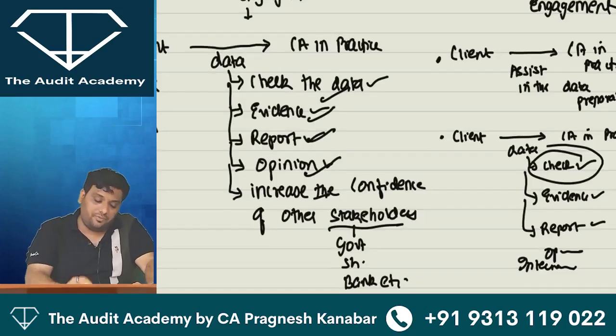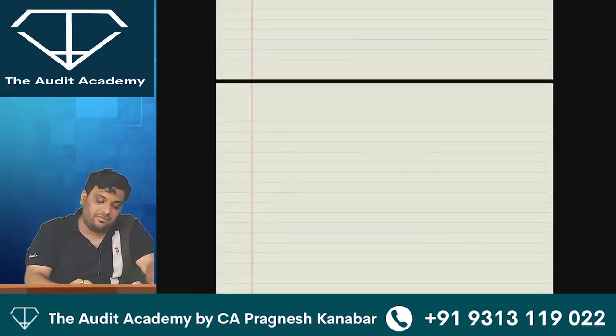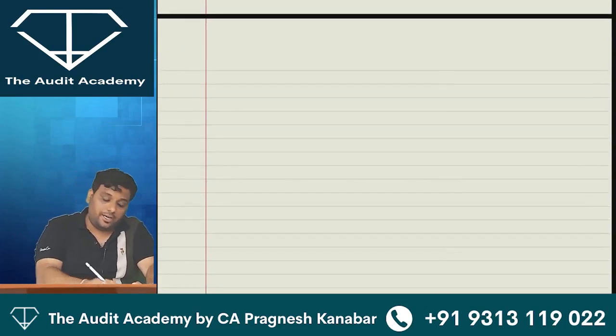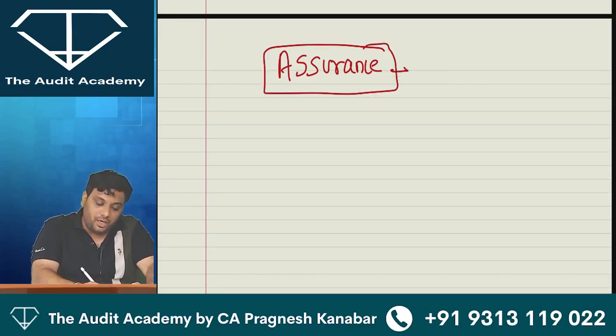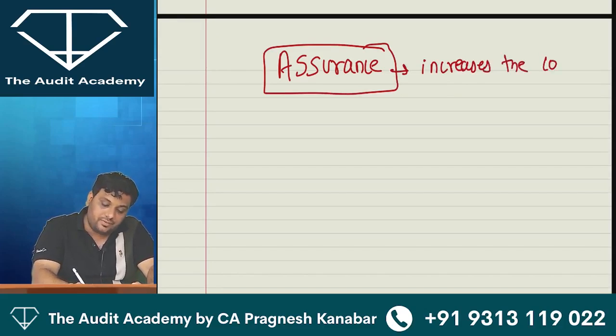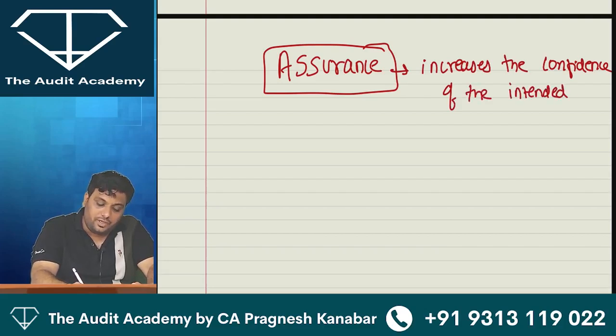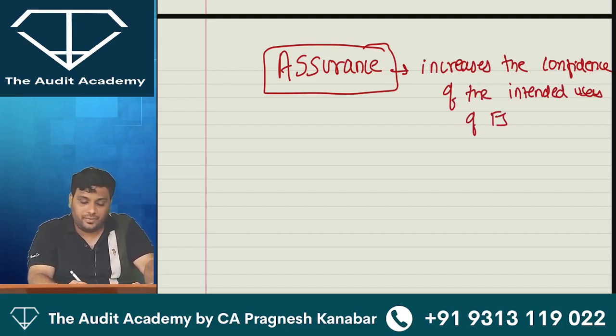Before I go to the wordings, I want you to understand something very conceptually over here. One thing is very clear. The moment I write the word assurance, assurance is anything that increases the confidence of the intended users of financial statements, intended users of the data, obviously other than the management.